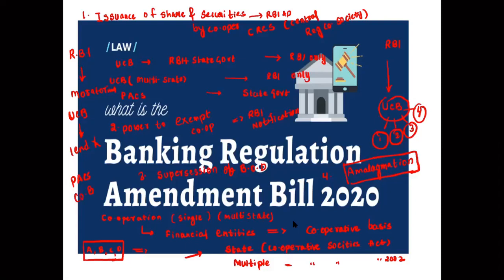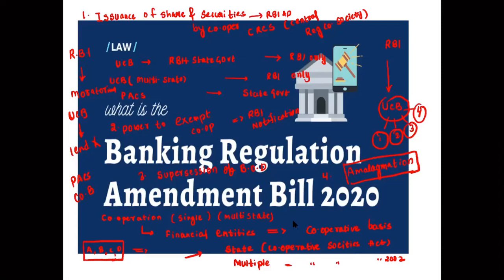And also any cooperative societies not specified in the Banking Regulation Amendment have been exempted from this act. So here we have to know what a cooperative society is and where they are registered. They are registered under the Cooperative Society Act. If they are multi-state, they are registered under the Multi-State Cooperative Society Act 2002.